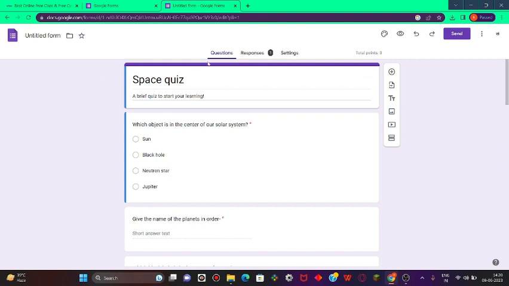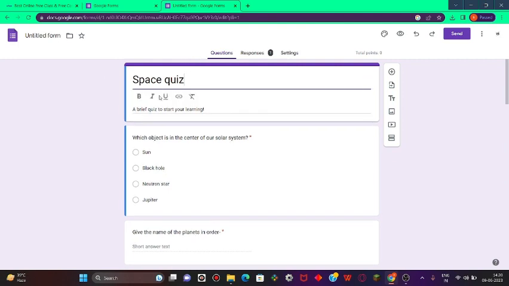So you can add the title. First select it, then you can bold it, you can italic it, you can underline it, and you can even insert a link in there. You can remove formatting, whatever.